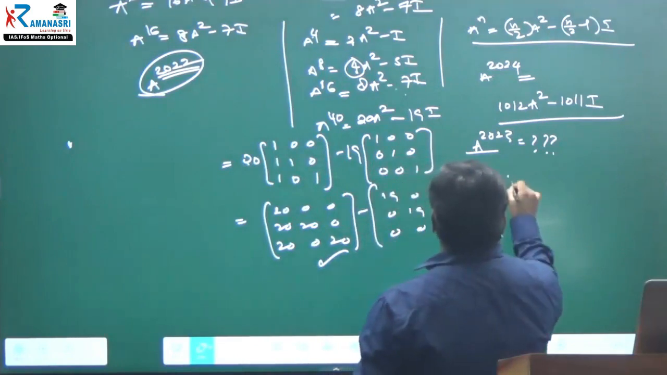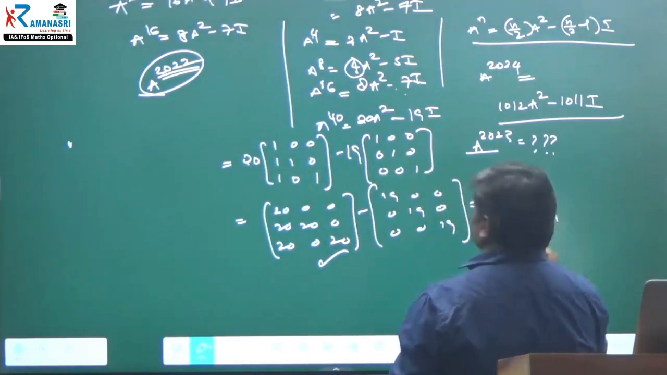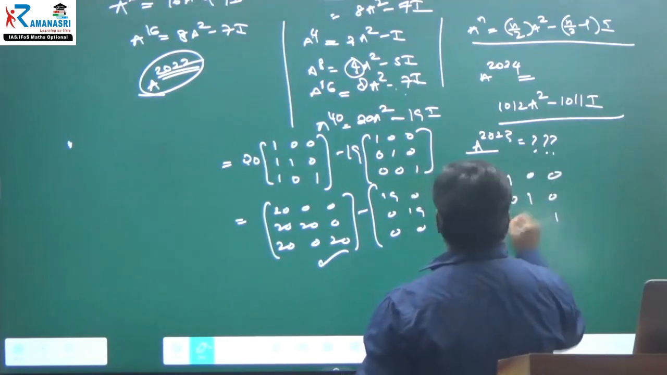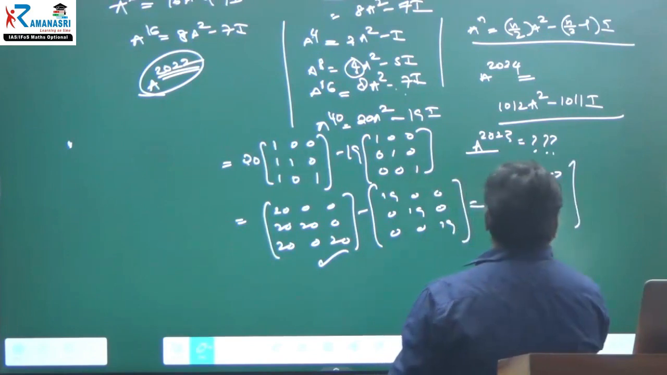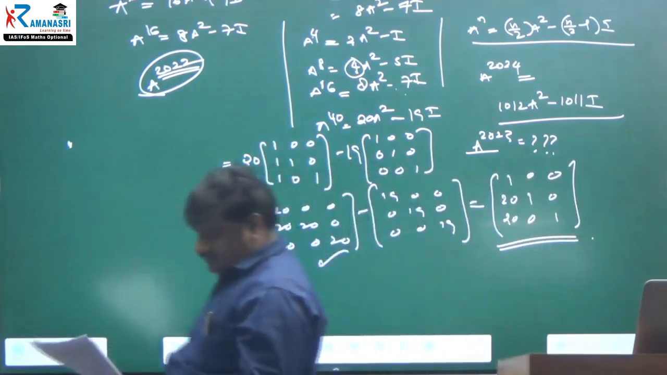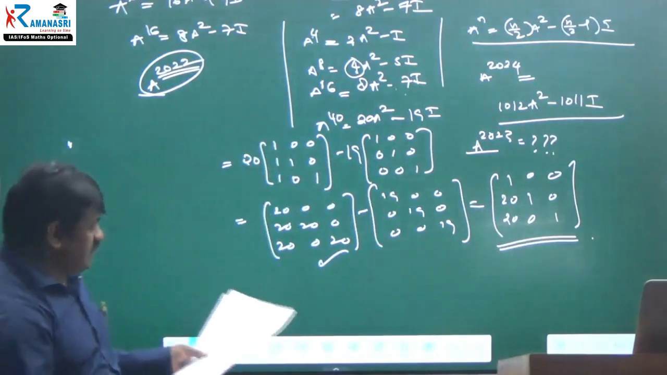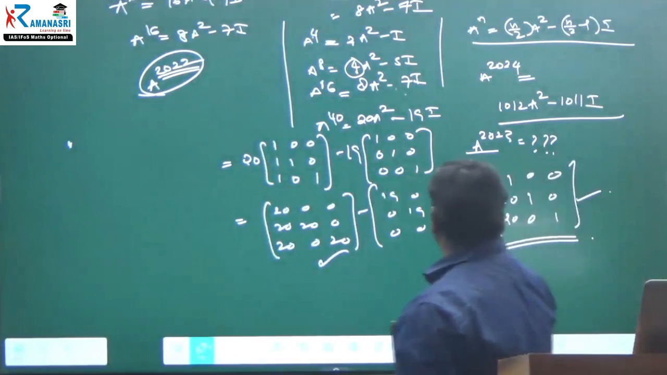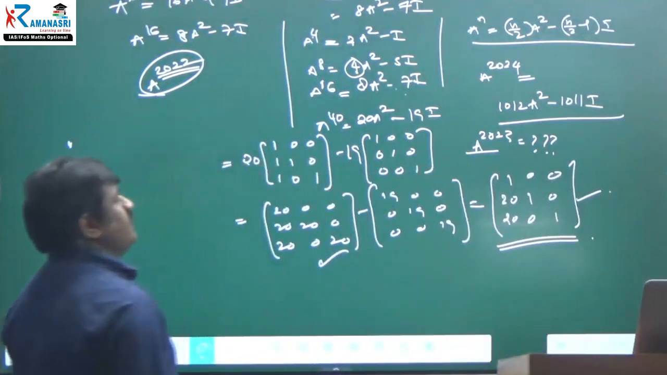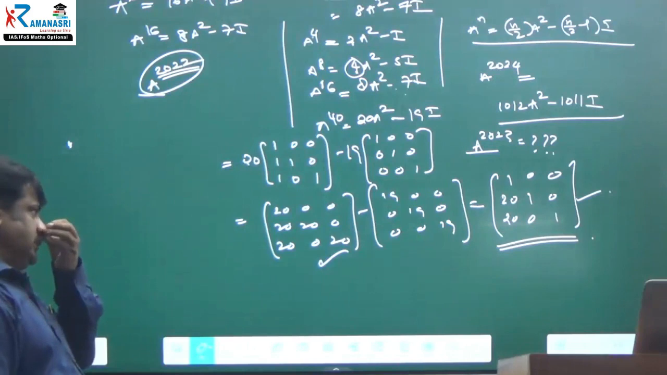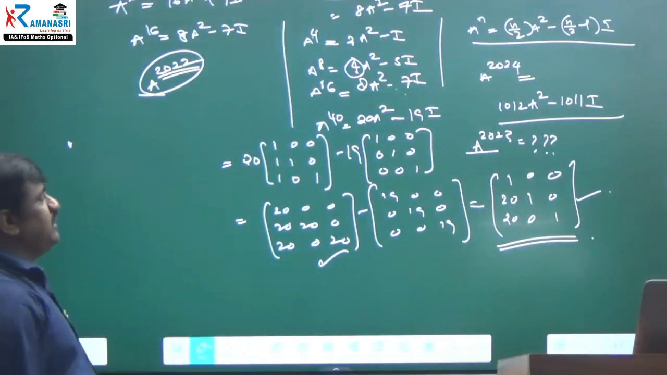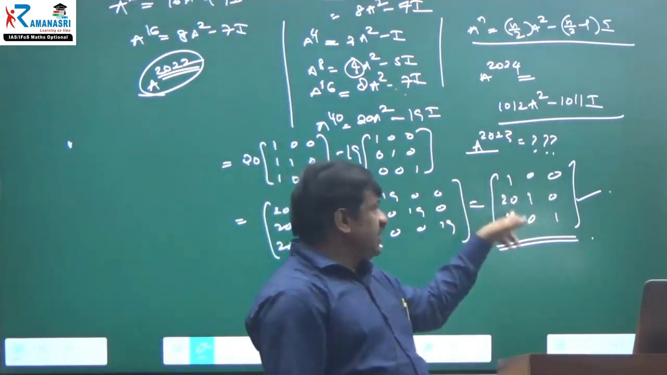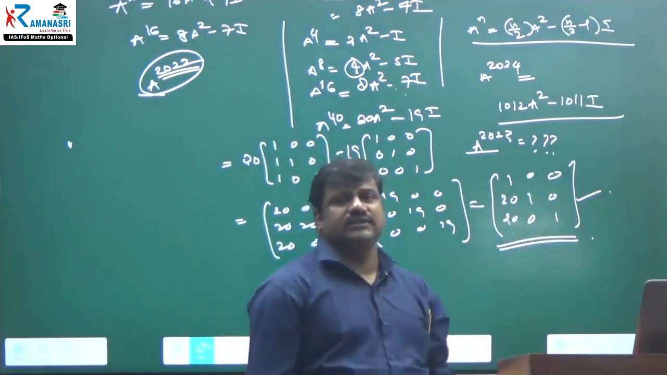Therefore, 20 minus 19 is 1. Here is also 1. Here is also 1. Rest as it is, 0, 0. Next 20, and the rest of the elements as it is, 20, 0. That's it. 1, 0, 0, 20, 1, 0, 20, 0, 1. This is A power 41. Okay, right. Always the first element is 1 only. Therefore, if you need A power 80, what will it come? 1, 0, 0, 40, 1, 0, 40, 0, 1. That's it.